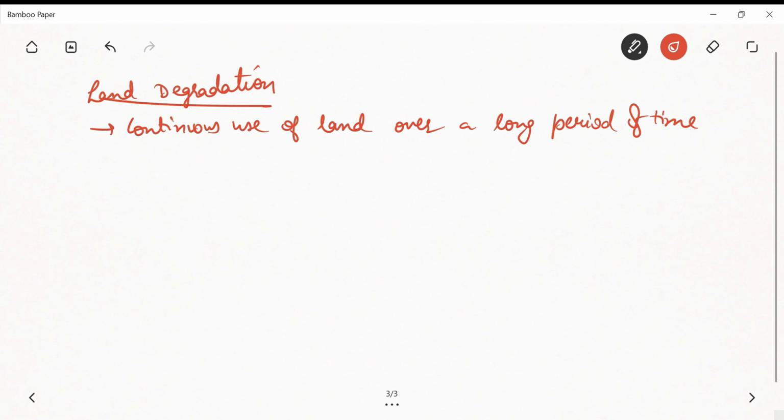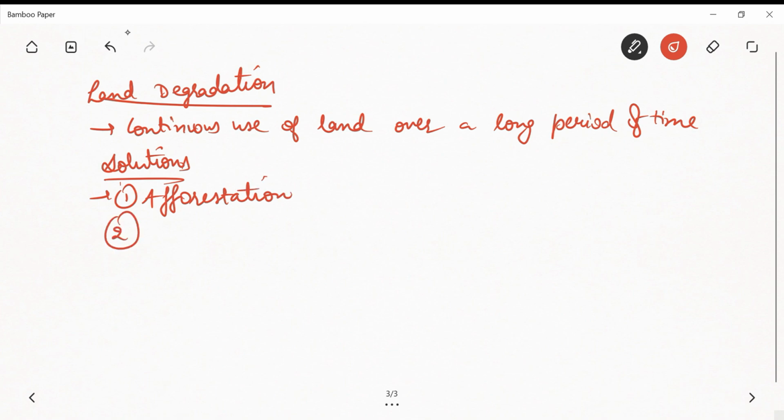Now, how can we solve the problem of land degradation? What are the solutions to it? The first solution can be afforestation. We can grow more and more trees, right? Then comes proper management of grazing to control overgrazing, and planting of shelter belts of plants, right?